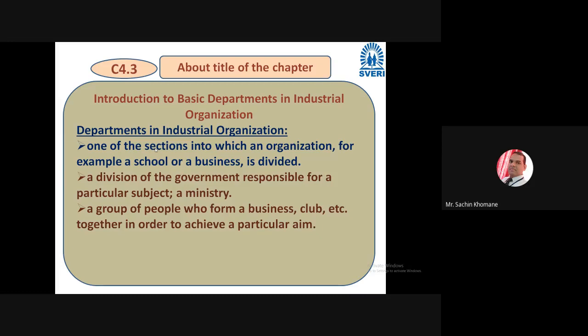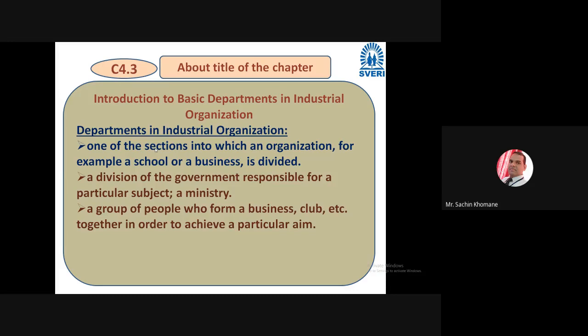Okay, so now the second important word is organization. Here also somebody will say a group of departments is an organization, right? In the opposite way. So that definition is also true. But another definition I want to tell: an organization is a group of people who form a business together in order to achieve a particular aim.